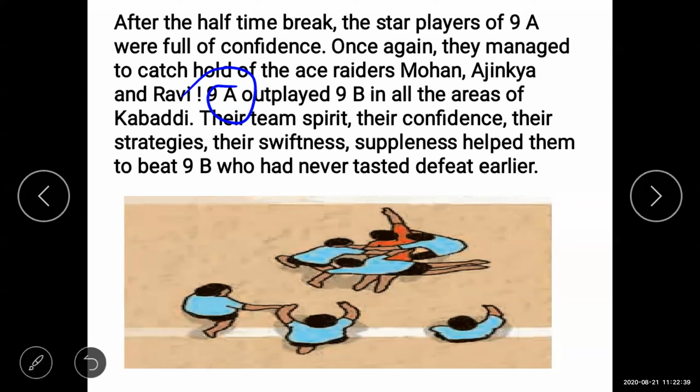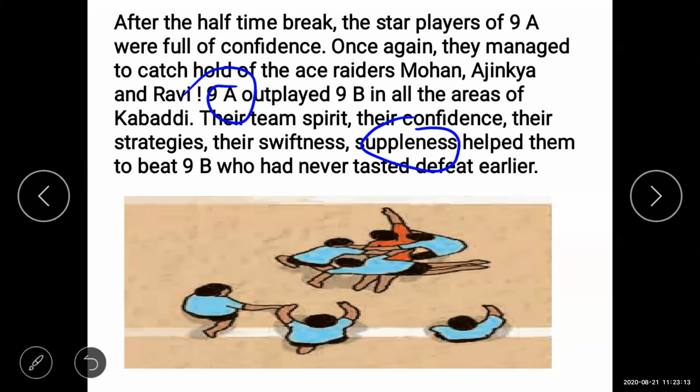This year ninth A won the match because they played very well. So here, students, whatever game you play, you have to show your team spirit, your confidence, your strategy, your swiftness. Now what is swiftness? Swiftness means quickly, you can say presence of mind. Do the action properly at the proper time. Suppleness means moving easily, the ability to bend and move easily.